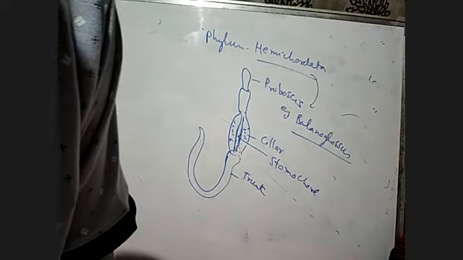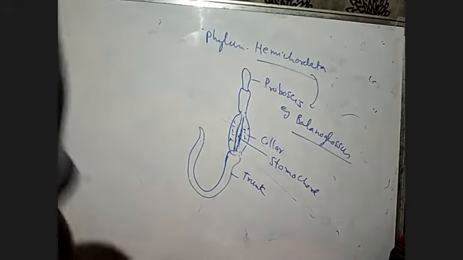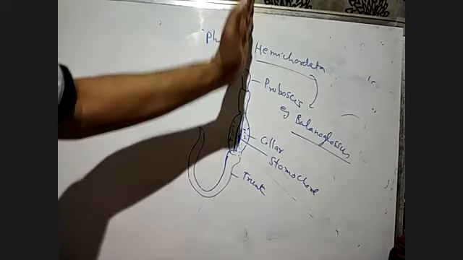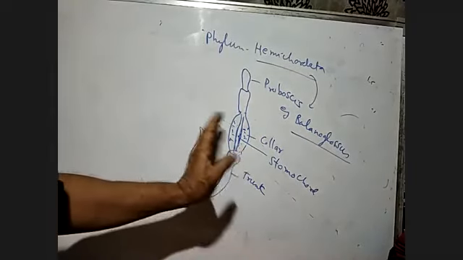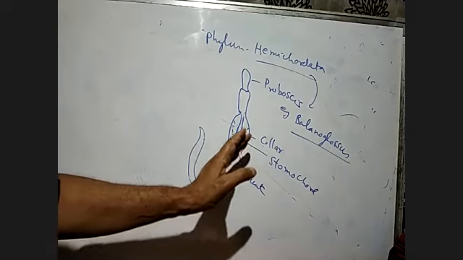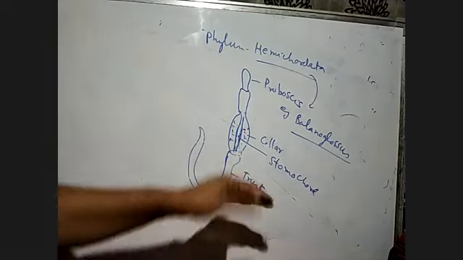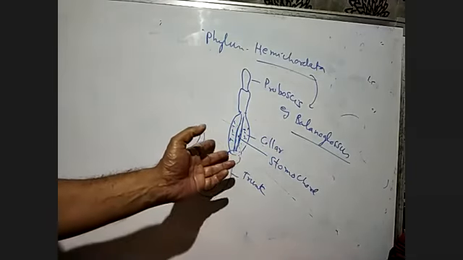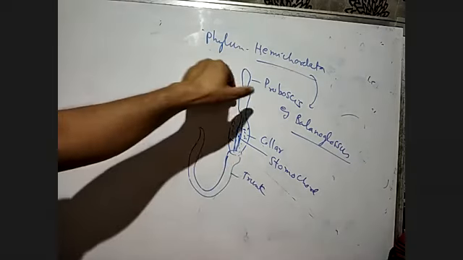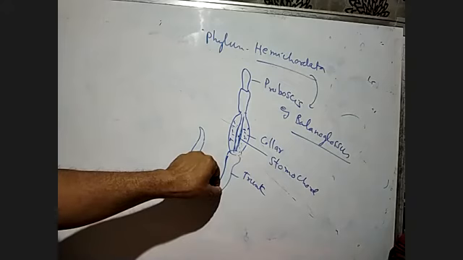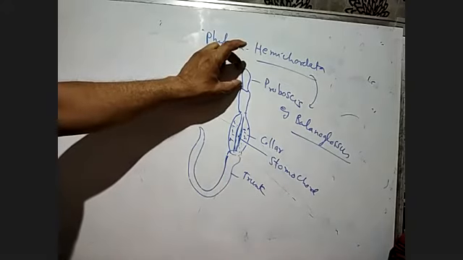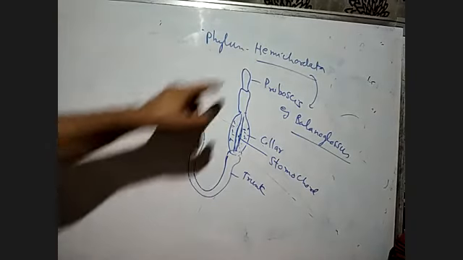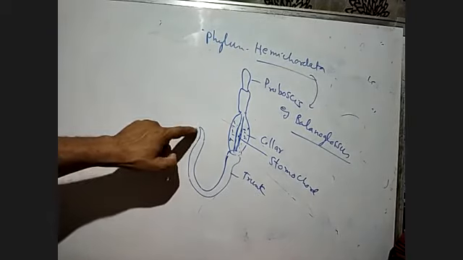Now this phylum consists of a small group of worm-like marine animals with an organ level of organization, and they are bilaterally symmetrical. If we divide the body into two halves, they contain equal parts. They are triploblastic, having three layers in developmental stages. They are coelomate animals. The body is cylindrical and composed of an anterior proboscis, collar and the trunk. Anterior means the upper part, posterior means the lower part.